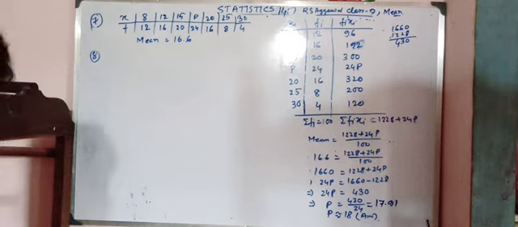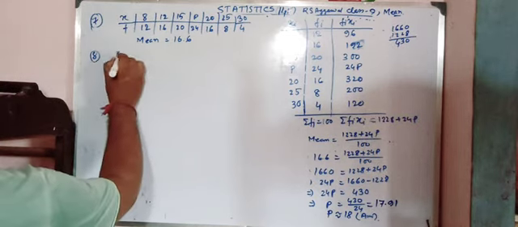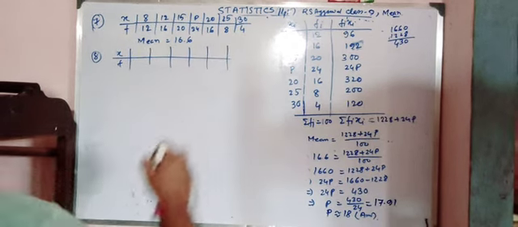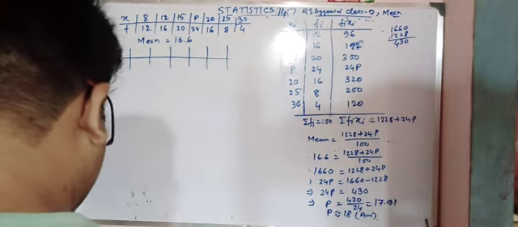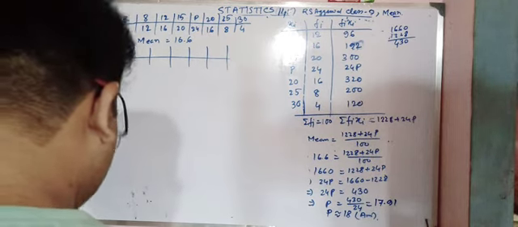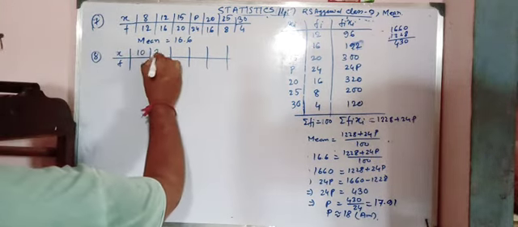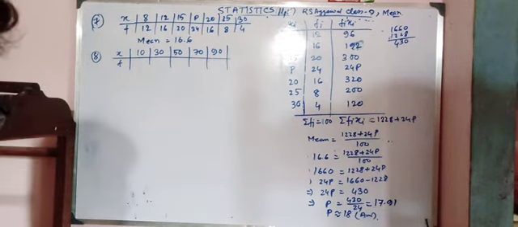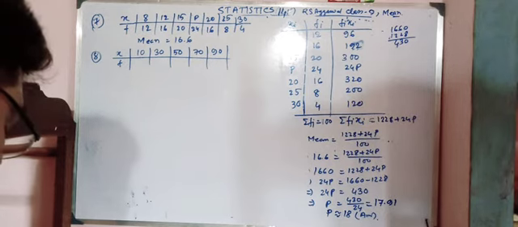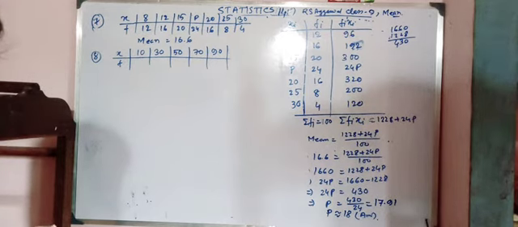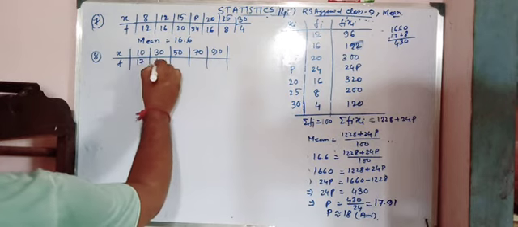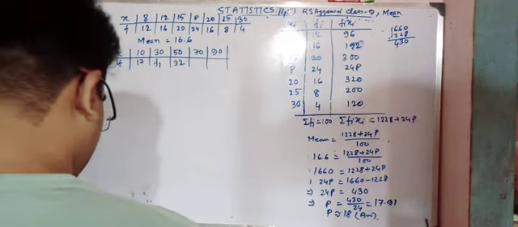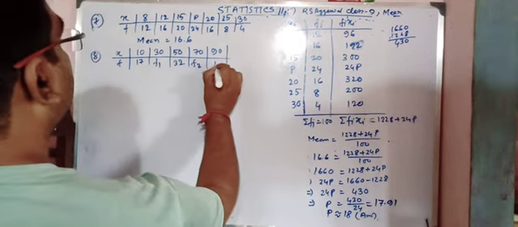The question is given here, xi and fi: 10, 30, 50, 70, 90. The frequencies are 17, this is f1, next 32, next f2, this is 19.